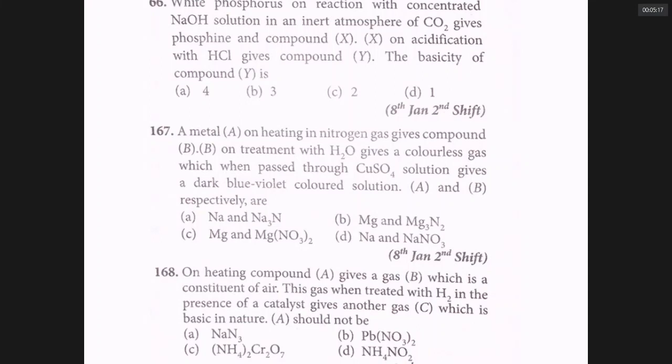A is not possible. B, it can be magnesium and magnesium nitride. Yes. C, it can be magnesium but can't be magnesium nitrate. You don't get nitrate when a metal is heated with nitrogen in the absence of air. You get only nitride, not nitrate. C is wrong, D is wrong, A is wrong. It should be only B.